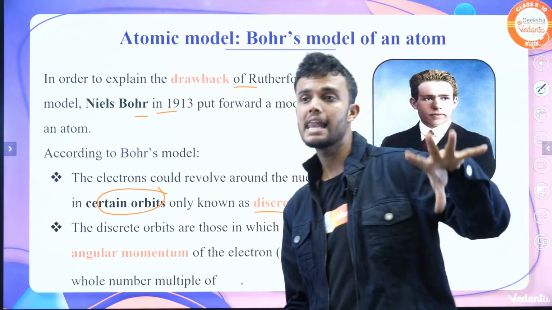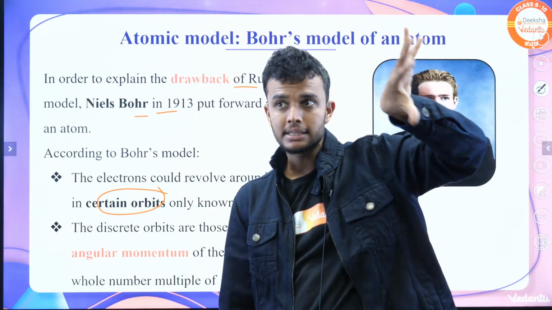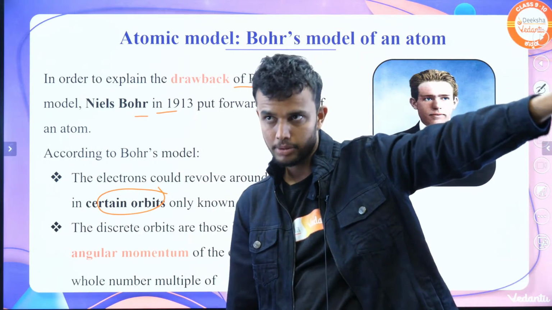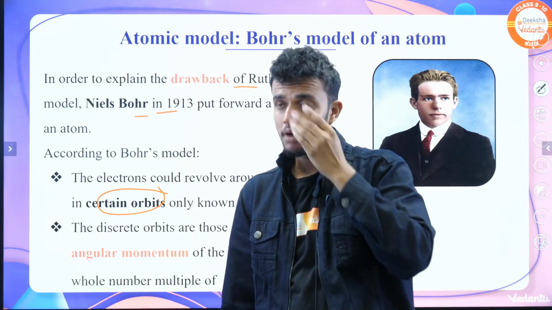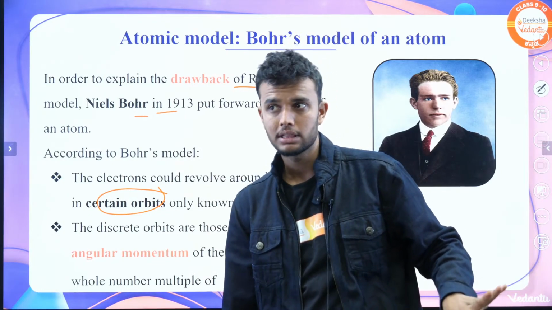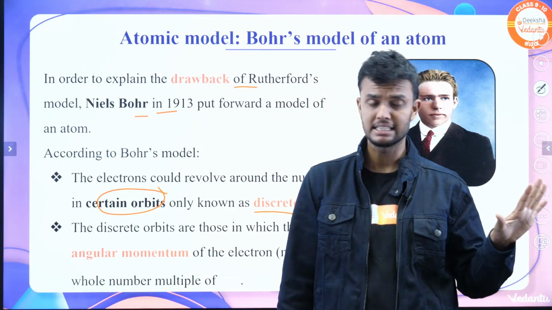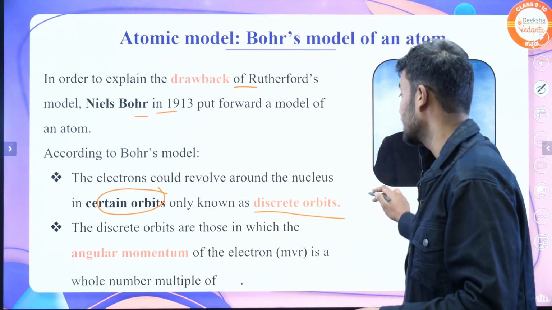The electrons revolve around the nucleus in a certain orbit. It does not radiate any energy. That orbit is called a discrete orbit. There is no loss of energy in it.